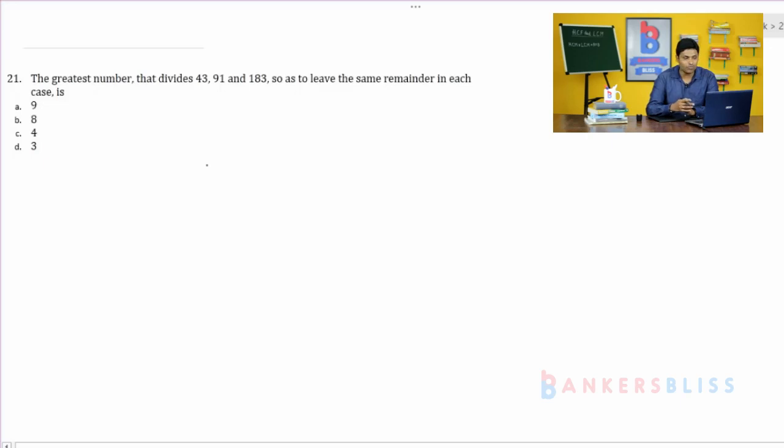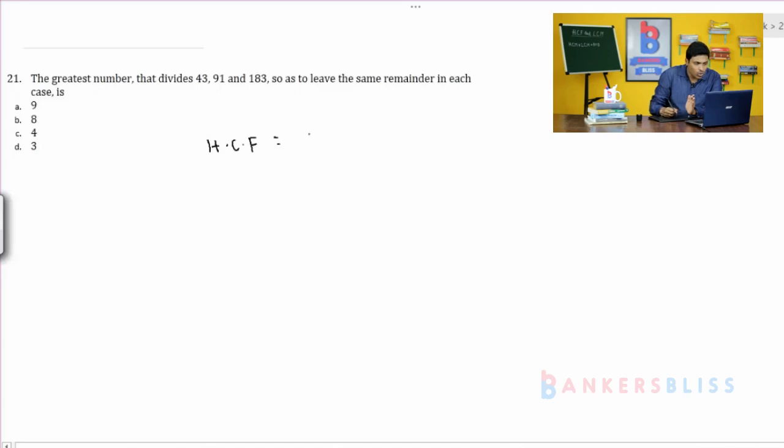In this type of problem you go for one method. There is a technique in identifying the HCF in a case like this. 43, 91 and 183 has to be divisible by the number where the remainder will be common in all the three cases. So go for the technique. The technique is HCF